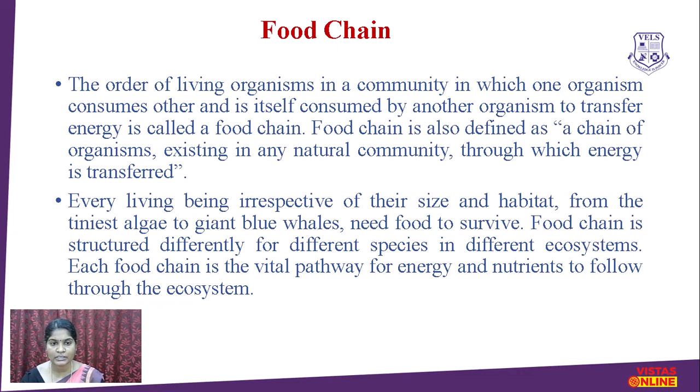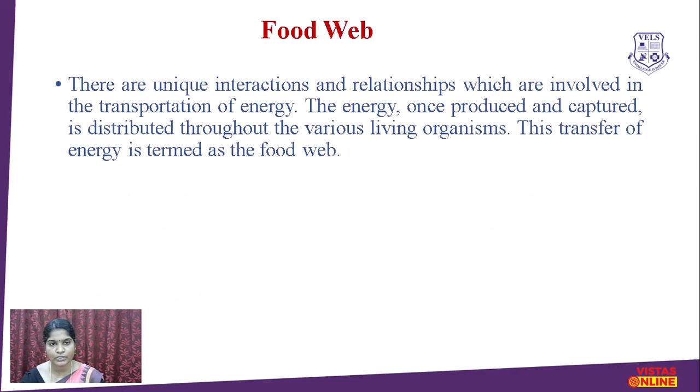Food chains are structured differently for different species in different ecosystems, and each food chain is a vital pathway for energy and nutrients to flow through the ecosystem. Another one is the food web. There are unique interactions and relationships involved in the transportation of energy. The energy, once produced and captured, is distributed throughout the various living organisms. This transfer of energy is termed a food web. So there is a big difference between a food chain and a food web.